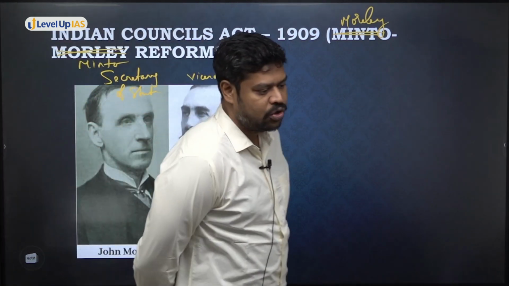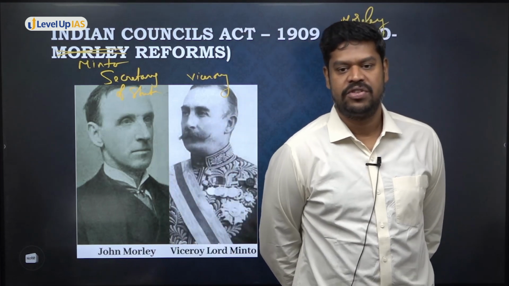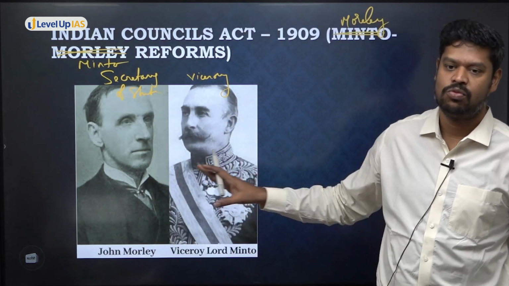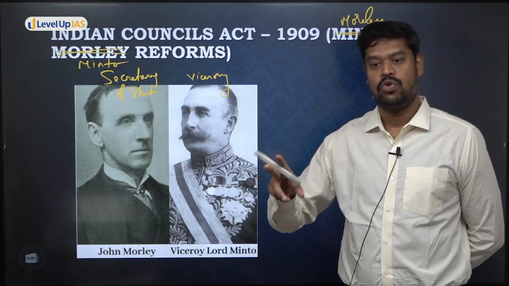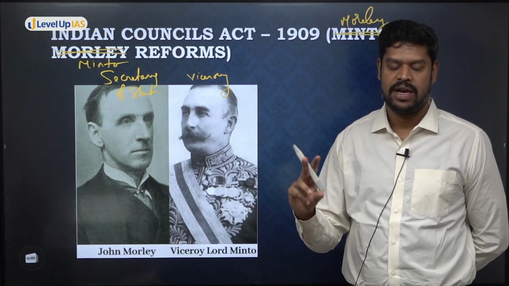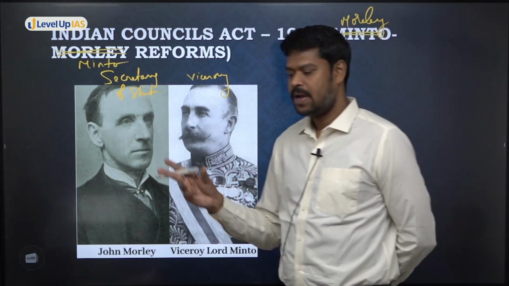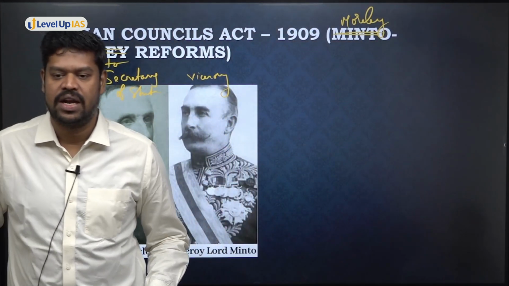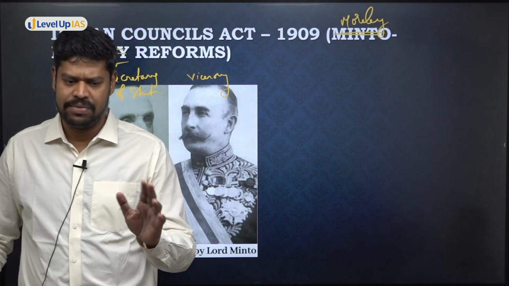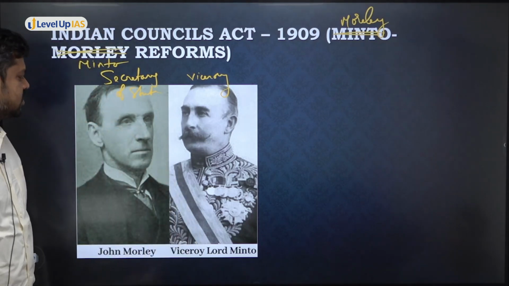And the Morley-Minto reforms is also significant for a number of reasons. Among the councils, I would say the most important thing is Morley-Minto reforms. Among the Government of India Acts, both 1919 and 1935 are very important, for a number of reasons. But in the Company rule, what is the most important thing? Charter Act of 1833, for the purpose of examination. Otherwise, you'll have to remember most of the things.